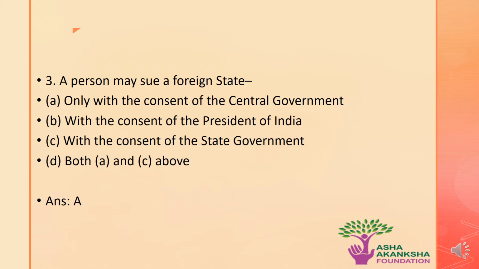The next question is: a person may sue a foreign state by doing what? The options are A. Only with the consent of the central government, B. With the consent of the President of India, C. With the consent of the state government, or D. Both A and C above. The correct answer is option A. That means a person may sue a foreign state only with the consent of the central government.